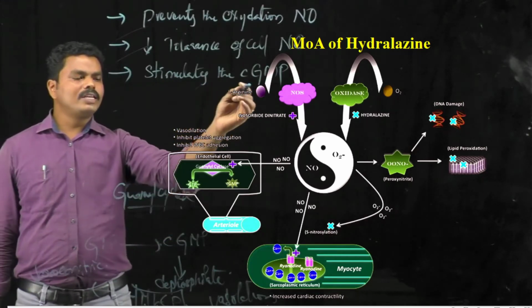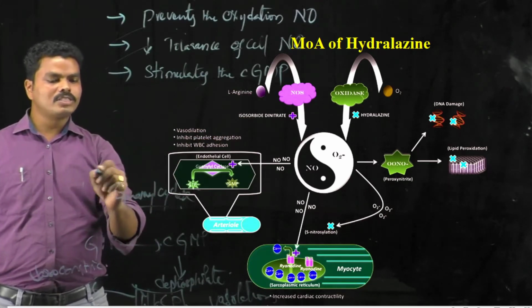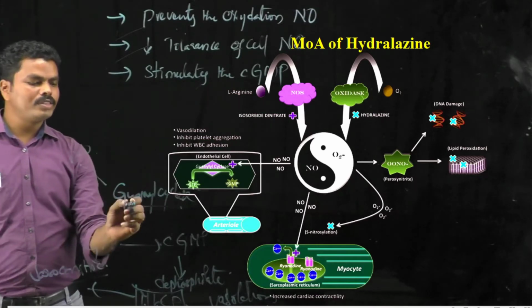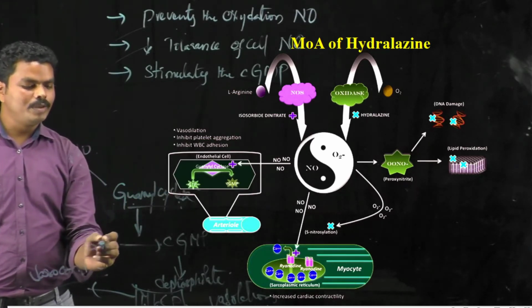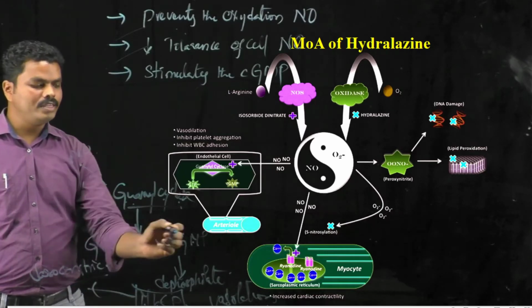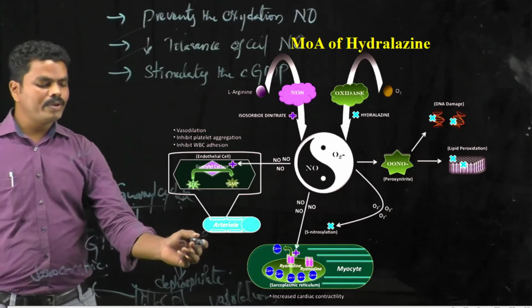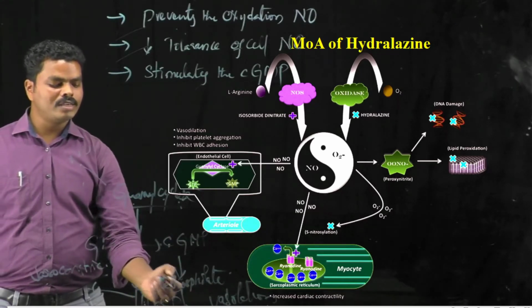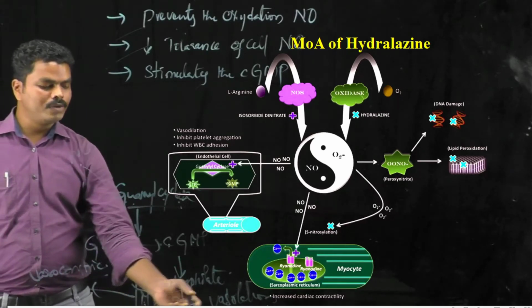So here the cyclic GMP is produced by the guanyl cyclase, and that guanyl cyclase is stimulated by nitric oxide. So when the nitric oxide stimulates the guanyl cyclase, it will convert the GTP to cyclic GMP, and this cyclic GMP can dephosphorylate the myosin light chain phosphatases, and that may lead to vasodilation.